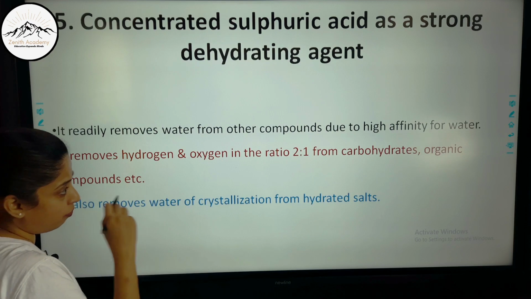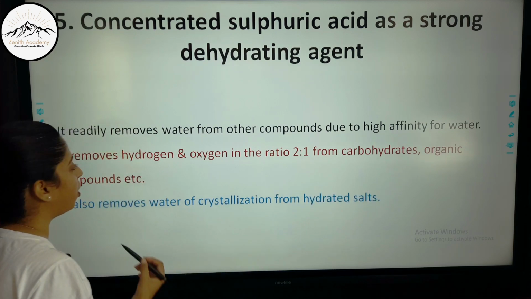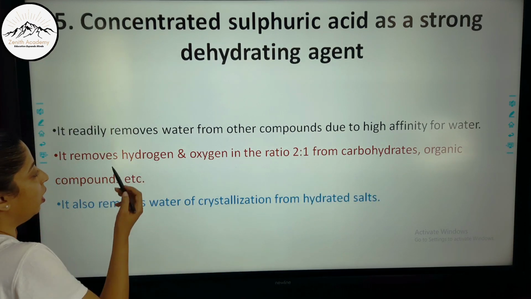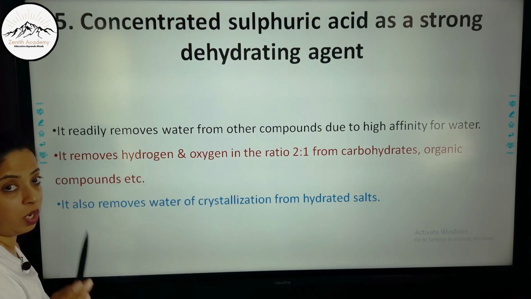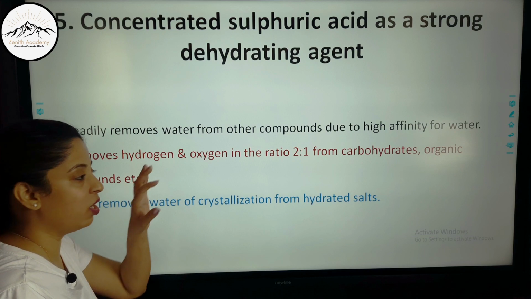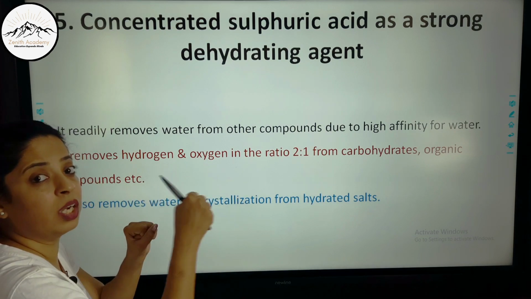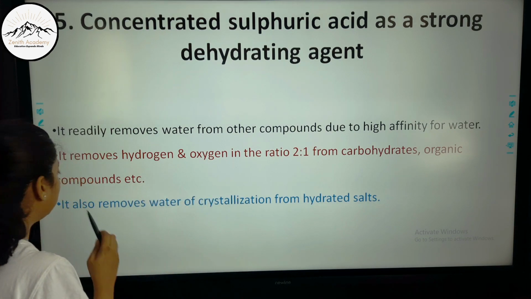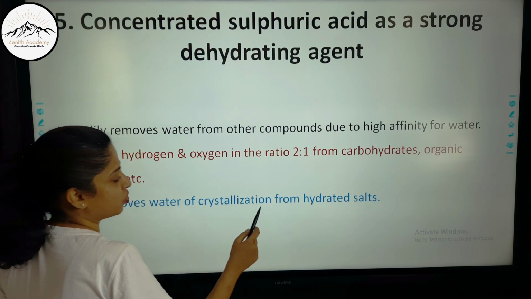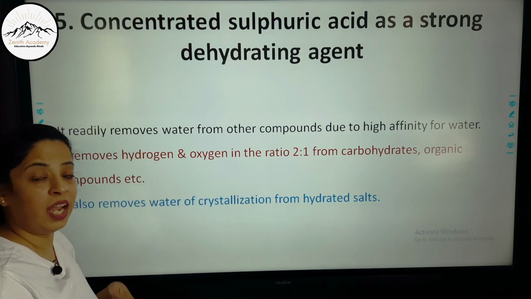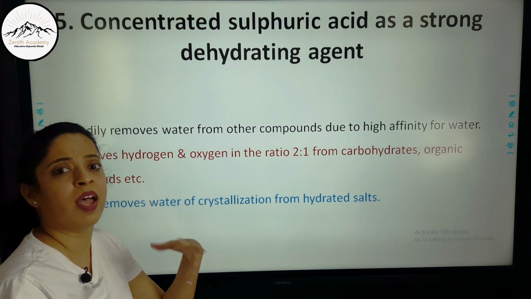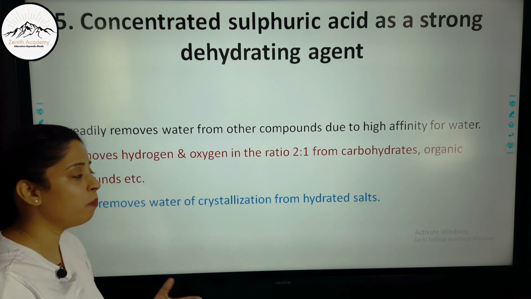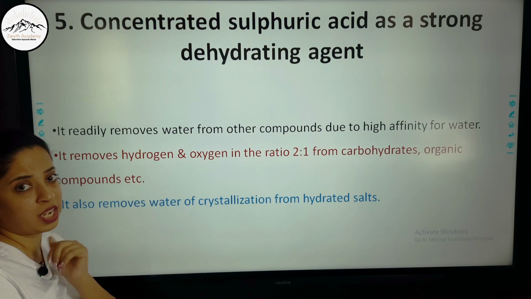Now from carbohydrates and organic compounds, how does it remove water? It removes hydrogen and oxygen in the ratio 2:1. So if there is a hydrocarbon, it will remove 2 atoms of hydrogen and 1 atom of oxygen from it. Now it also removes water of crystallization from hydrated salts. In hydrated salts we have water of crystallization: .2H2O, .5H2O, .10H2O. So it will remove that water of crystallization directly.